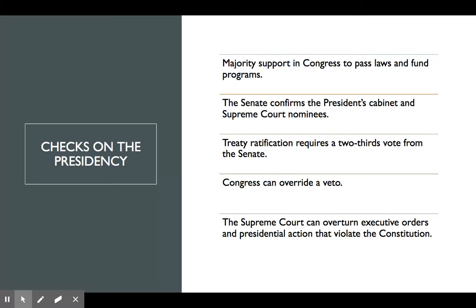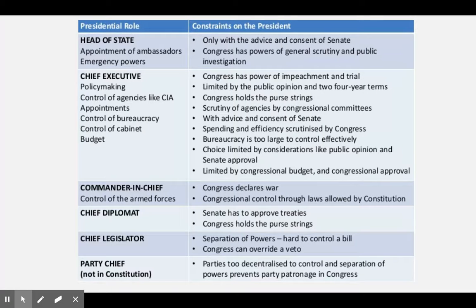So the Supreme Court has that power of judicial review. So we talked about executive orders and how presidents can issue those, but they can be overturned if found to be unconstitutional by the Supreme Court. So this is just a chart with more ways that the other branches are able to check the president.